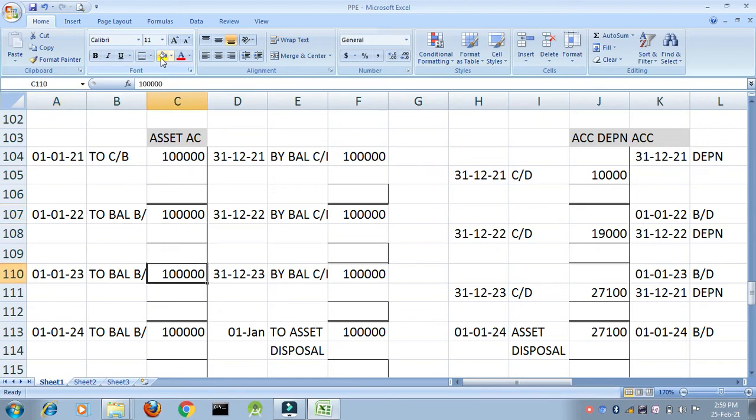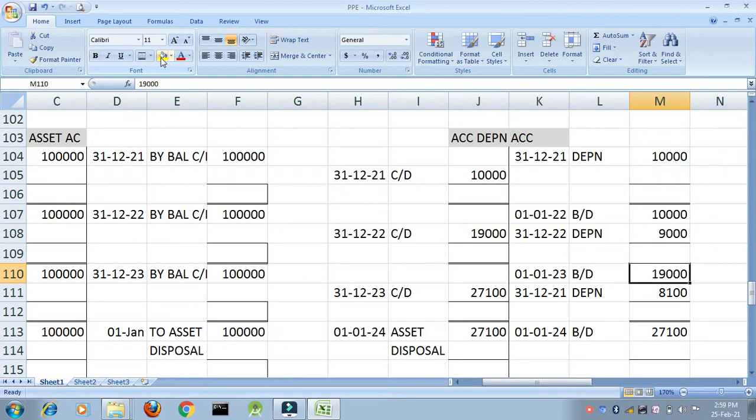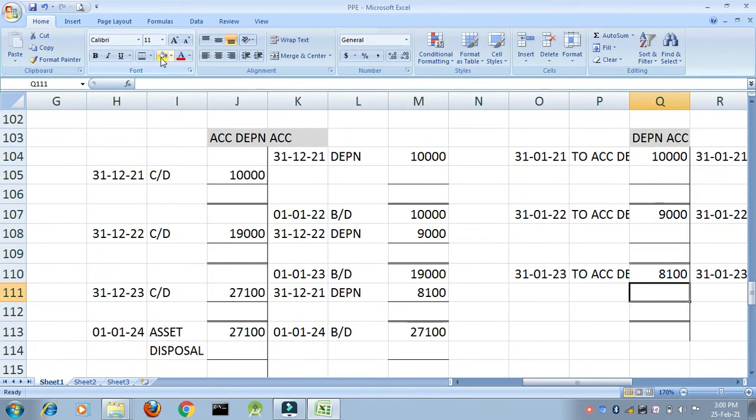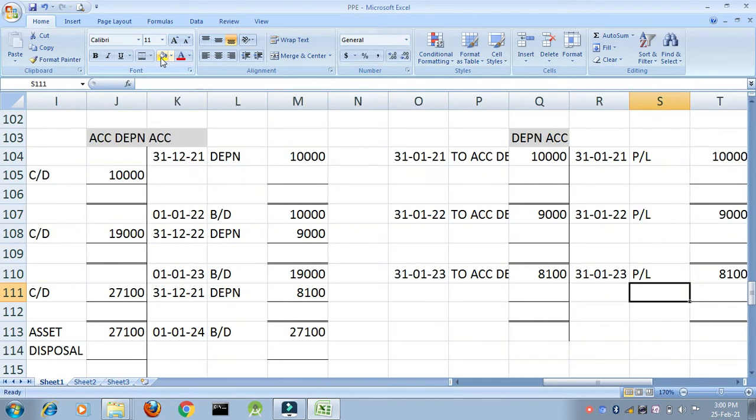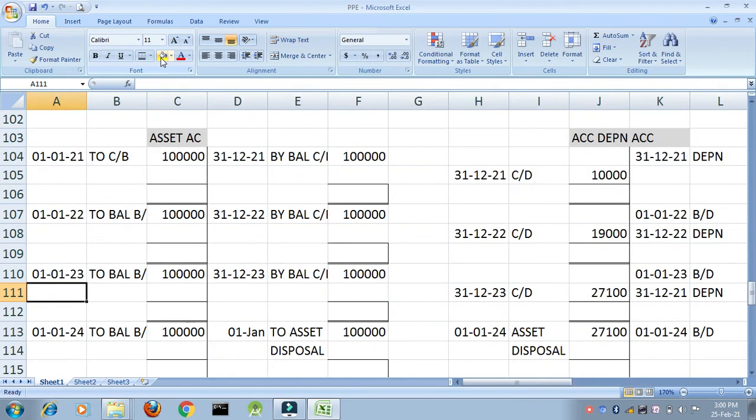Now, the same things continue for the next 2 years also in my asset account because there are no other transactions. For the next 2 years, I will charge depreciation. The balance is brought down. Depreciation for the year carried down 19,000. So, for the next 2 years, my accounts remain the same. Is it clear? You all can just click a picture or take a screenshot of the sum if you have any doubts.